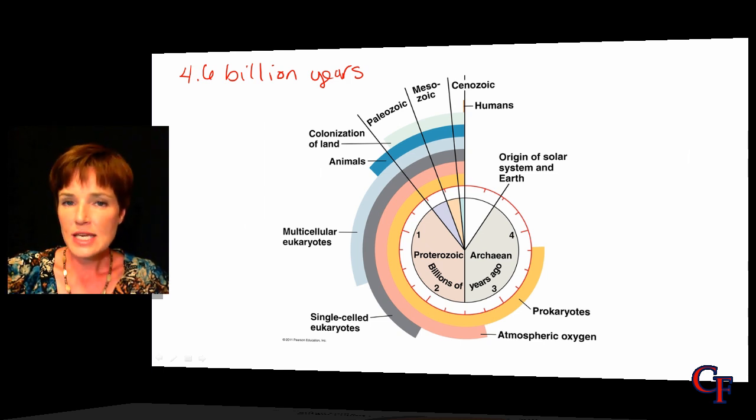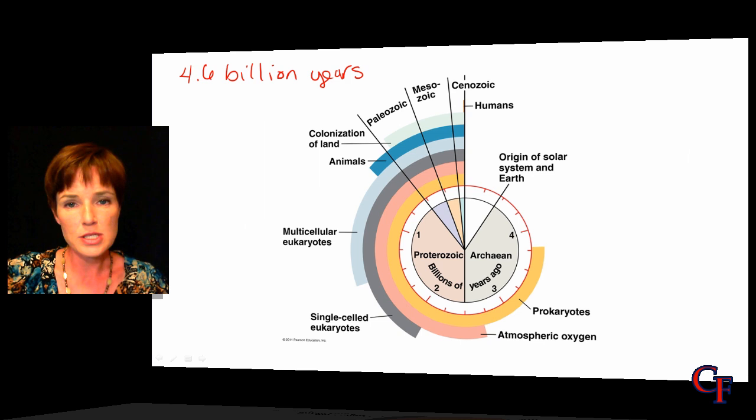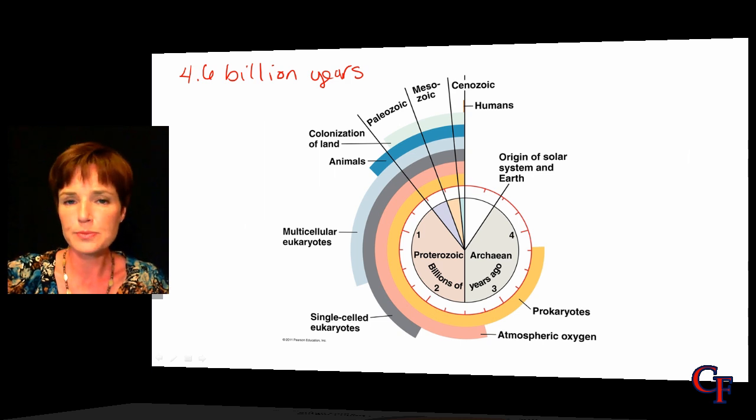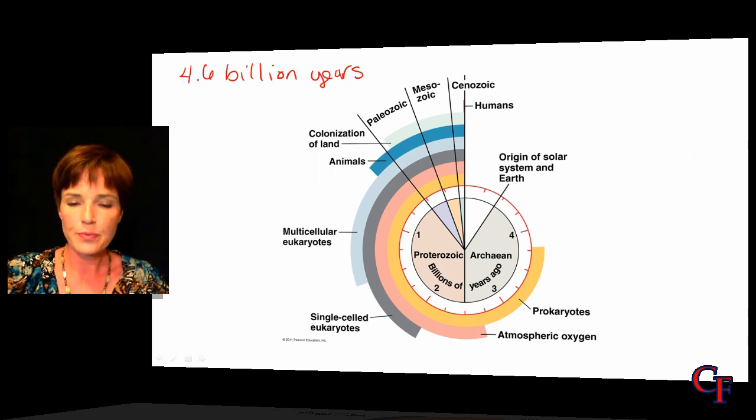And as we discussed in the beginnings of this chapter, there were various steps believed to be involved in the origination of life. Initially, there would have been some small organic molecules that would have formed. Some steps would have taken place to convert those or build those into larger molecules called polymers. And then there was some packaging of those molecules into a cell-like structure and the origin of probably RNA as a hereditary molecule. Now let's take a look at the first organisms that evolved and how we went from those very early organisms to all of the diversity that you see on the Earth's surface today.